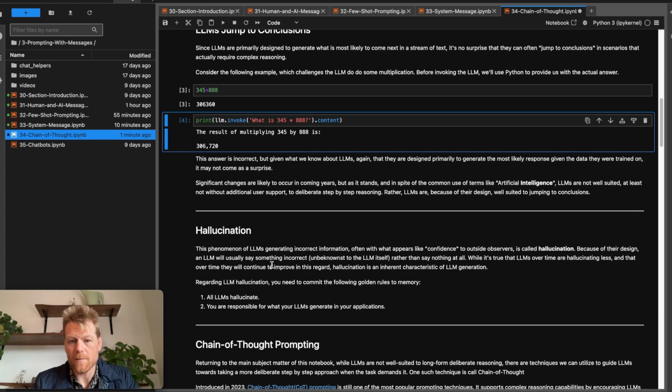But given what we know about large language models, again, that they're designed primarily to generate the most likely response, given the data they were trained on, it might not actually come as a surprise that it did this. Significant changes in coming years, as we've already seen in recent years, are likely to come, but as it stands, and in spite of the common use of terms like artificial intelligence, large language models, in fact, are just not really well suited, at least not without additional user support, to do deliberative step-by-step reasoning. Rather, because of their design, which is to generate what they expect to come next, they're actually very well suited, and this is kind of their intended purpose, to jump to conclusions and provide what ought to come next.